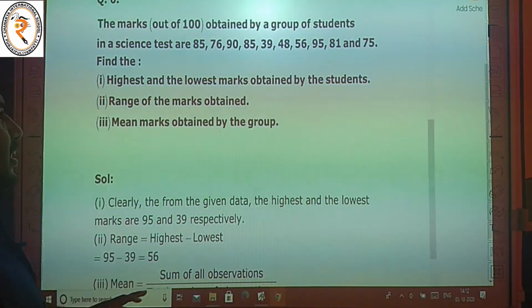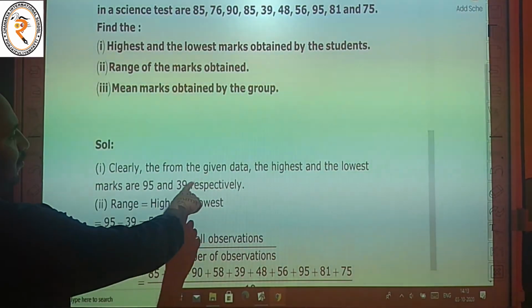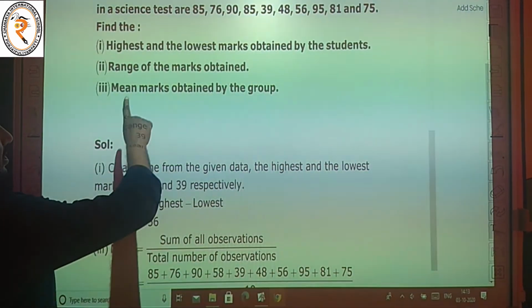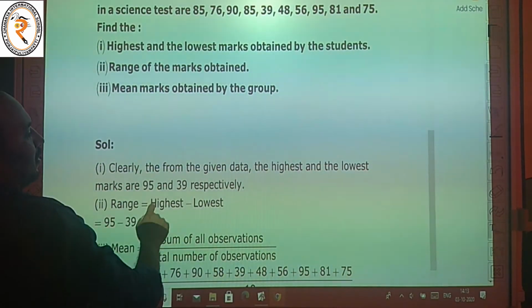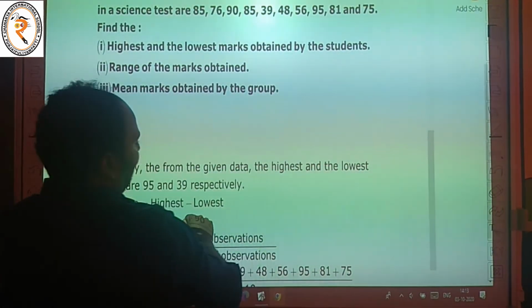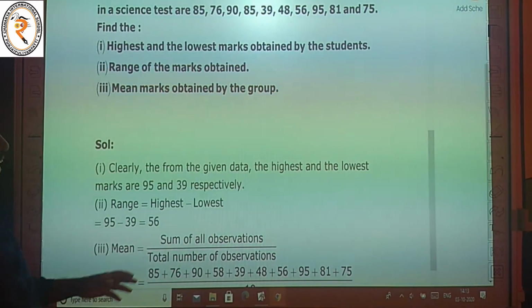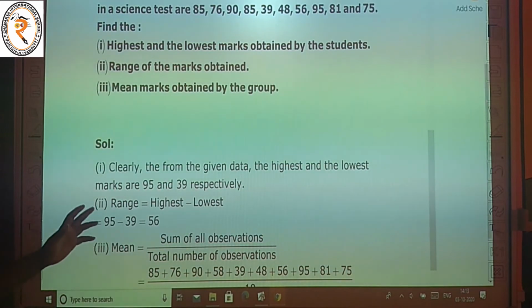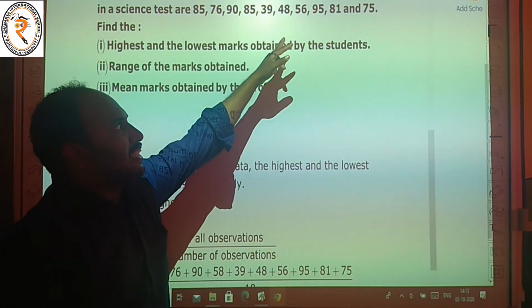The highest mark is 95 and the lowest mark is 39.